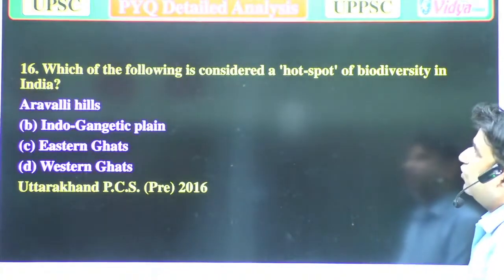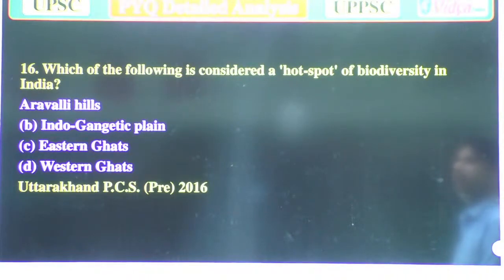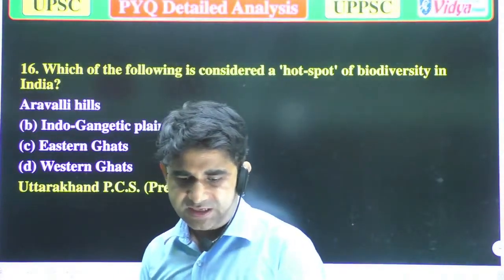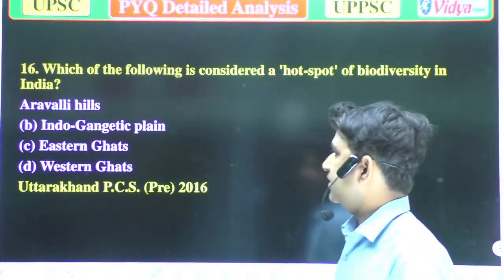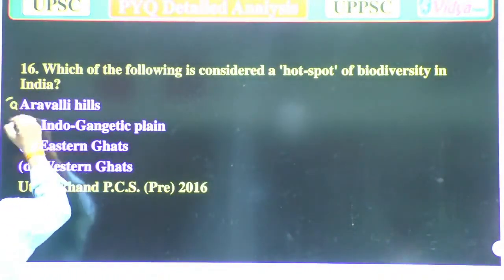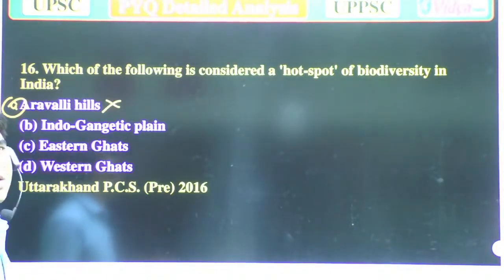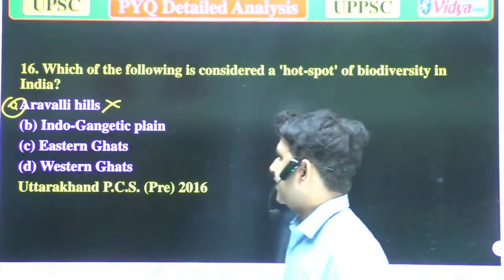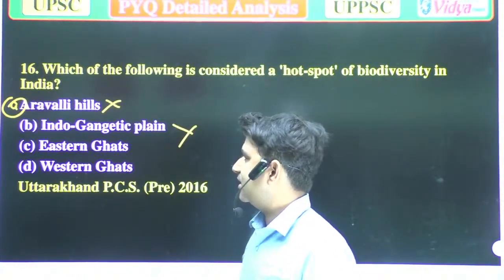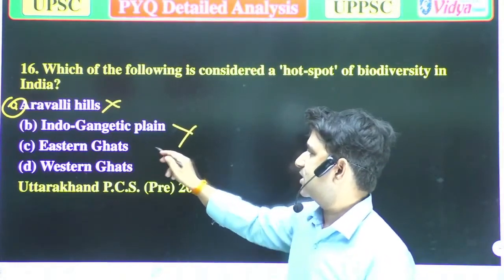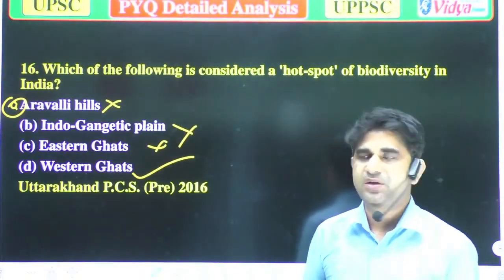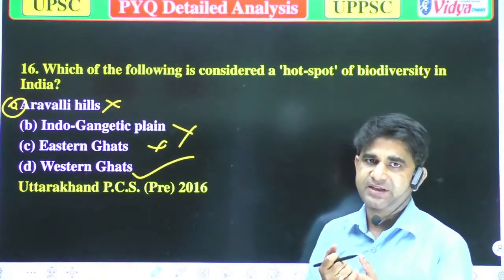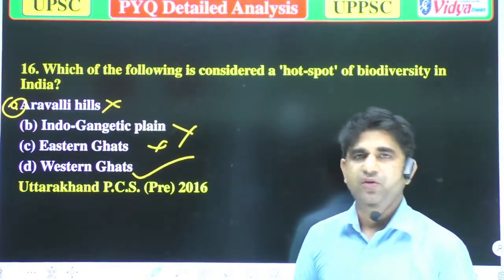Our next question is, which of the following is considered a hotspot of biodiversity in India? Means which of the following is the hotspot of biodiversity in India? Option A, Aravalli Hills. It is wrong because in Aravalli Hills there is not a huge biodiversity. B, Indo Gangetic Plains, is also wrong. Option C, Eastern Ghats, and option D, Western Ghats. As we discussed earlier, Western Ghats are the correct answer because in Western Ghats, the most biodiverse areas are there. So that will be the correct answer. Now we'll move to the next question.